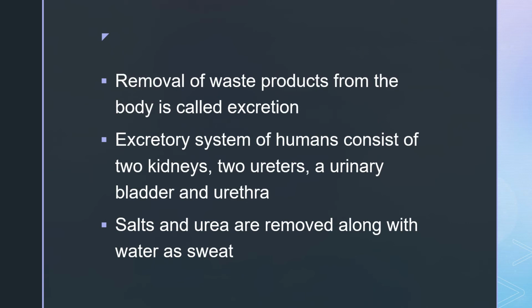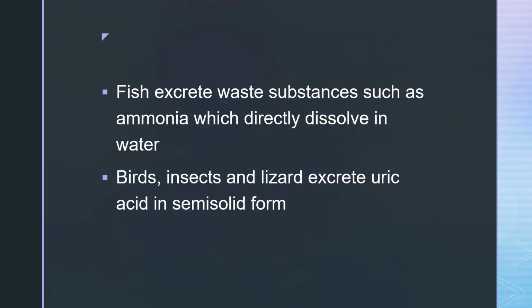Removal of waste products from the body is called as excretion. Excretory system of humans consists of 2 kidneys, 2 ureters, a urinary bladder, and urethra. Salts and urea are removed along with water as sweat. Fish excrete waste substances such as ammonia, which directly dissolve in water. Birds, insects, and lizards excrete uric acid in semi-solid form.